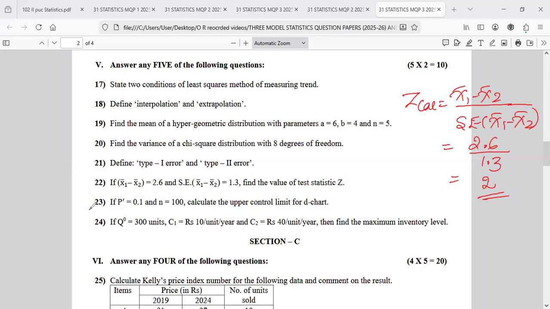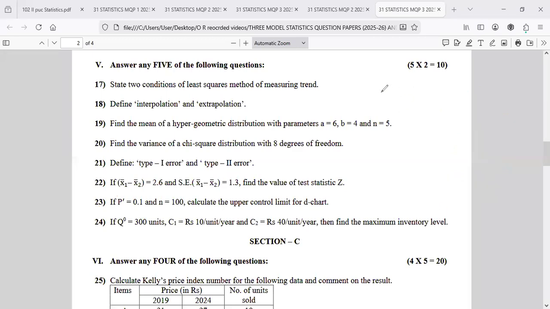Look at the 23rd. They ask, P prime is given. Are the standards known or unknown? P prime comes under standards are known. P prime comes under left or right? Left side. Okay, P prime is 0.1, so Q prime is 0.9.